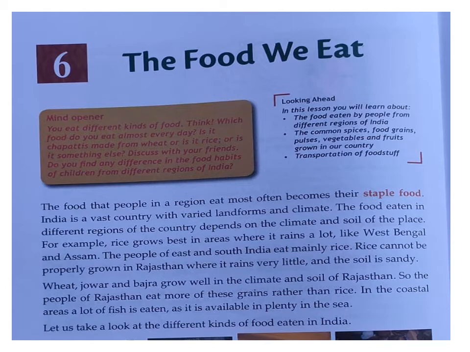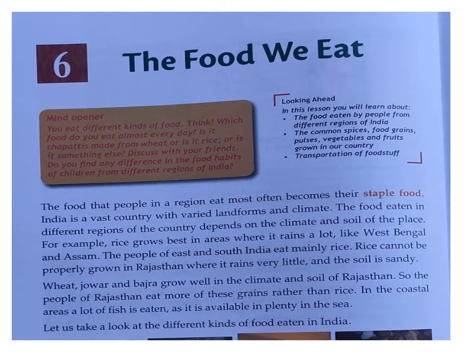For example, rice grows best in the area where it rains a lot, like West Bengal and Assam. These states are in the east of India. The people of the east and South India mainly eat rice because rice is grown more there.